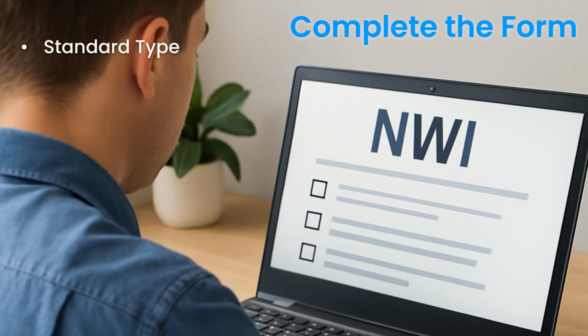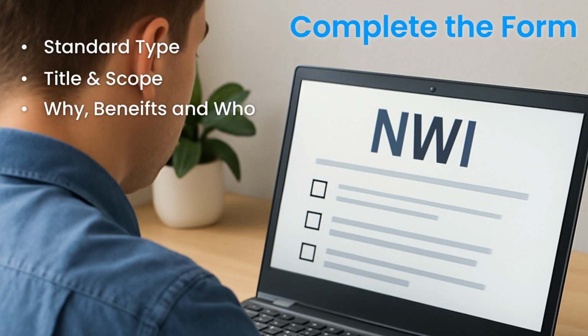First, select the type of development you are proposing. Is it a brand new standard or a revision of an existing one? Also indicate the type of ongoing maintenance you envision for the standard. Next, provide a proposed title and a clear scope for the work that describes the purpose and limits of the standard. Now explain why the standard is needed, what benefits it will provide, and who will benefit from its implementation. Also, identify any existing standards related to the proposed work and explain why a new or revised standard is necessary.